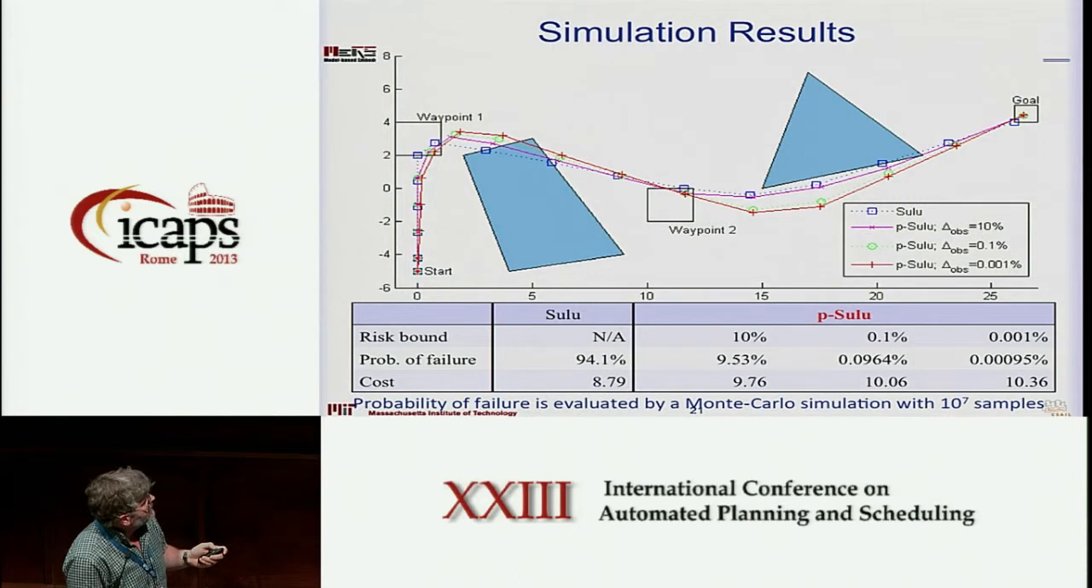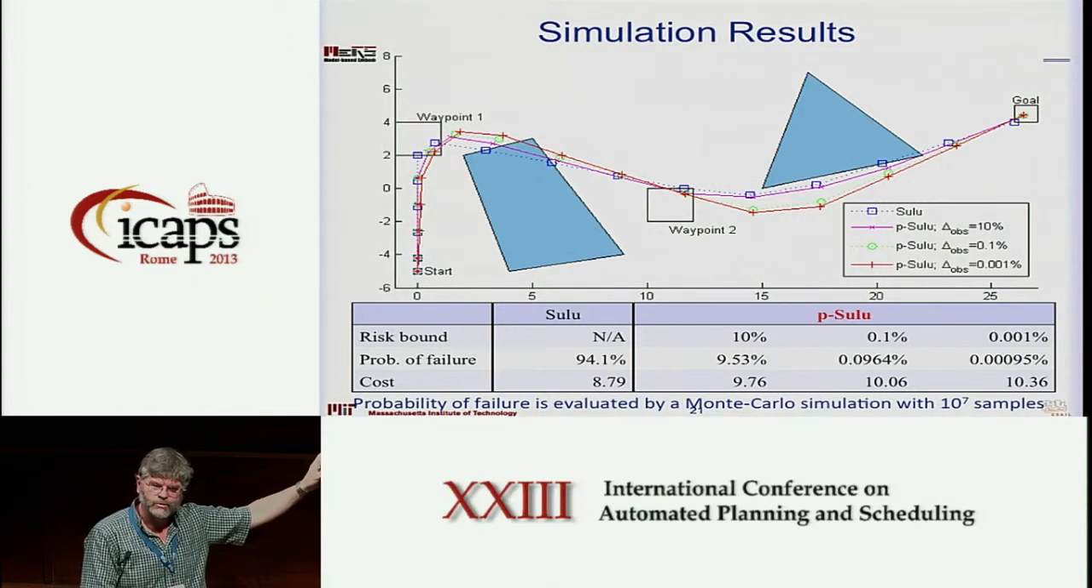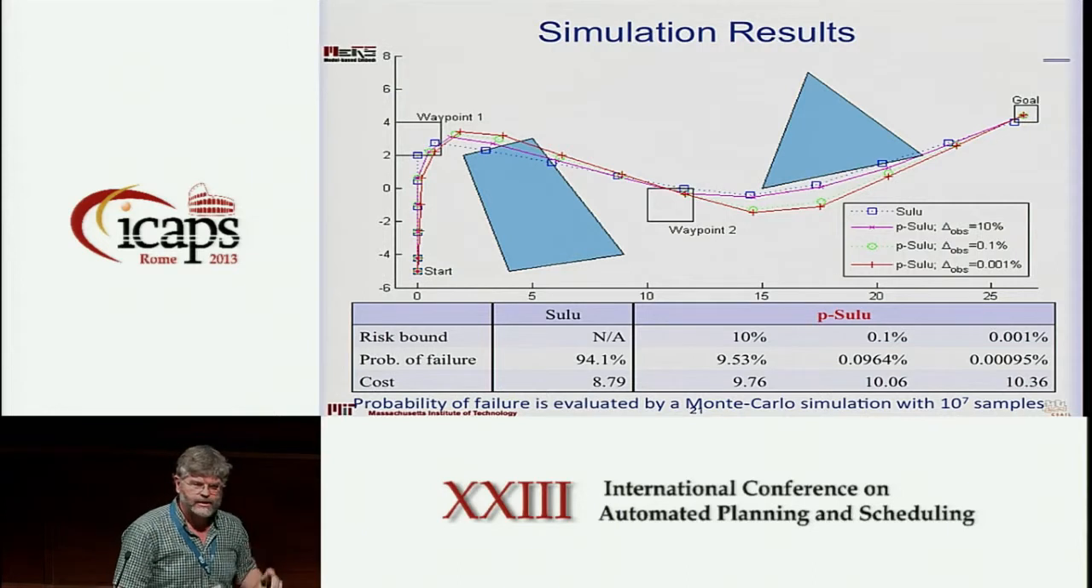So what you'll see is that in the dotted line, that's a Sulu planner, which wasn't dealing with risk. What you'll see is that it will make good use of fuel, right? So you get 8.79 in terms of Sulu's use of fuel. But what you will see is that the probability of failure is about 94%. I don't know how many of you would be willing to take a vacation with that vehicle, but I certainly wouldn't.